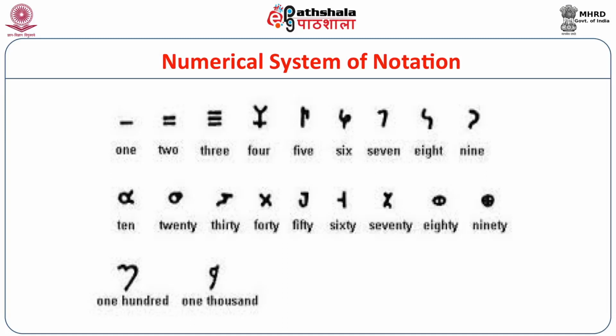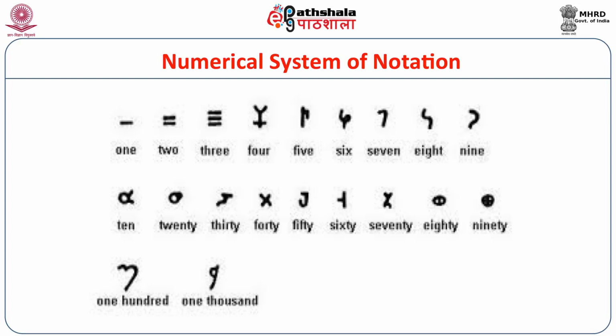Similarly, from 10 to 90, we have 9 symbols, which are 10 and its multiples. 10 is expressed by a circle with 2 strokes, and 20 is almost a circle. Similarly, 30, 40, 50, 60, 70, 80 and 90 are denoted by separate symbols. Here you can see the figures of 80 and 90. 80 is expressed by a circle and a vertical, and 90 has a cross mark inside a circle.